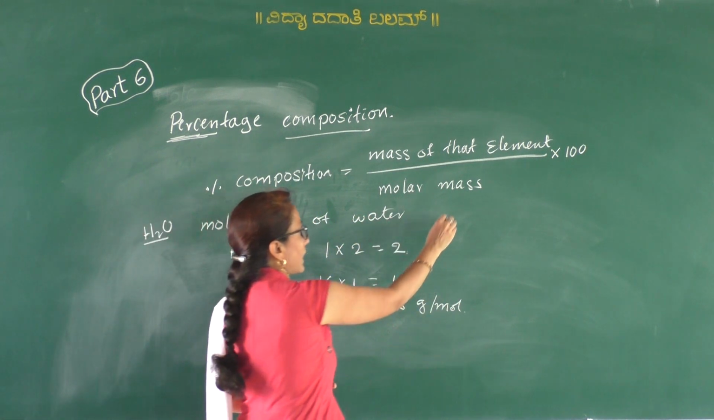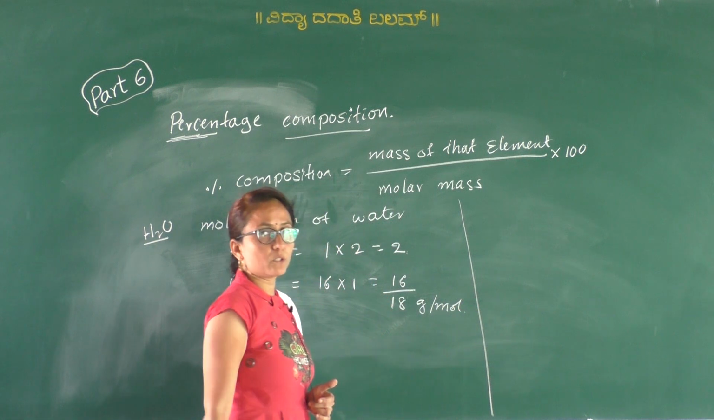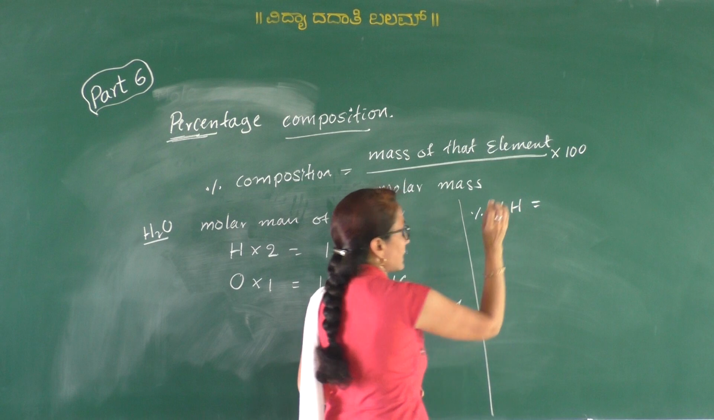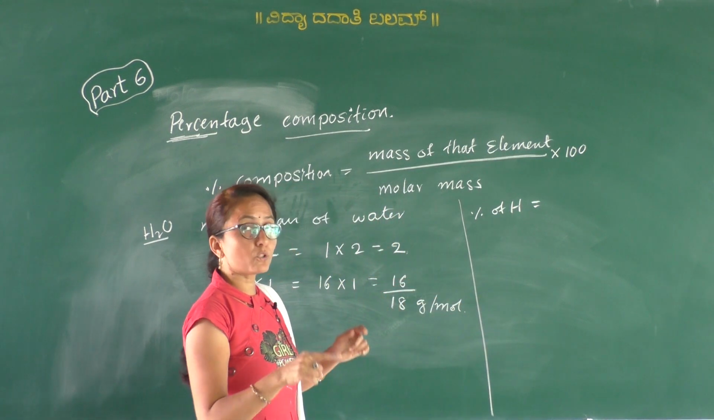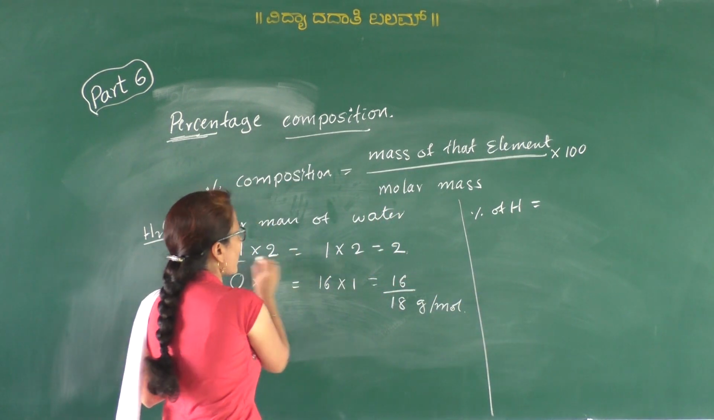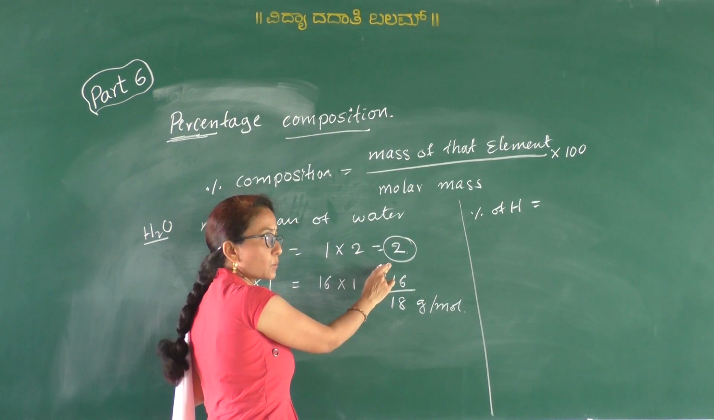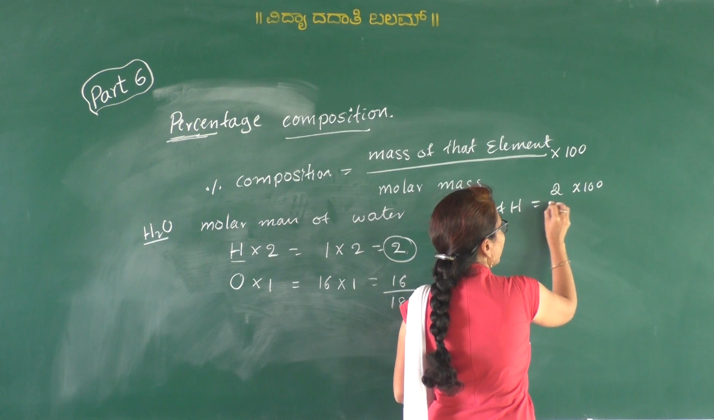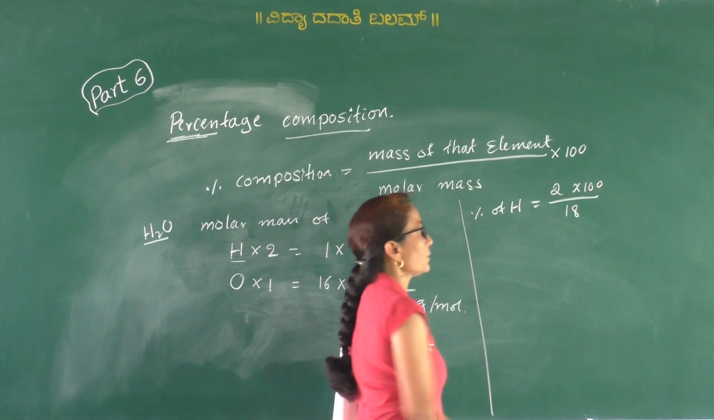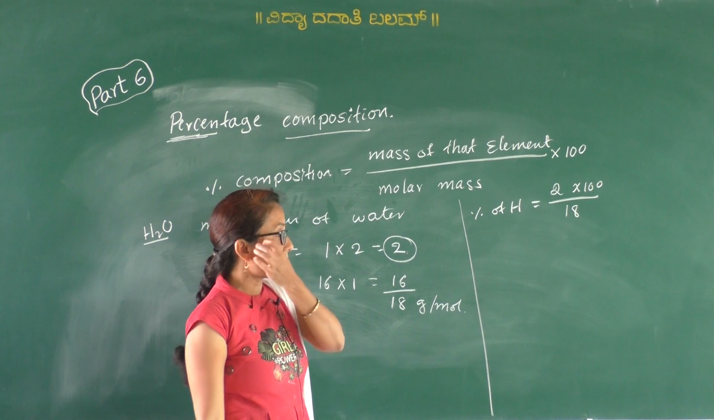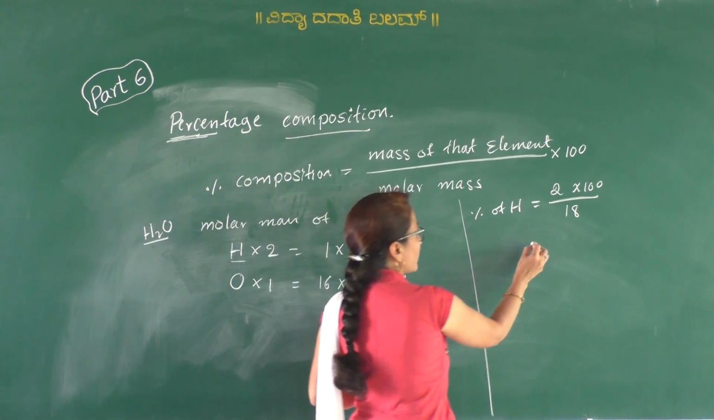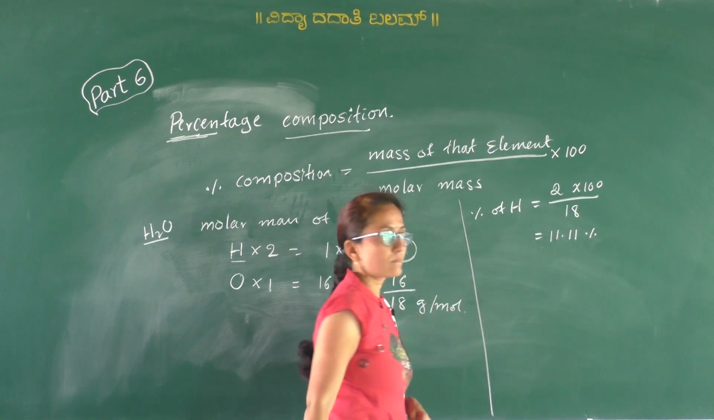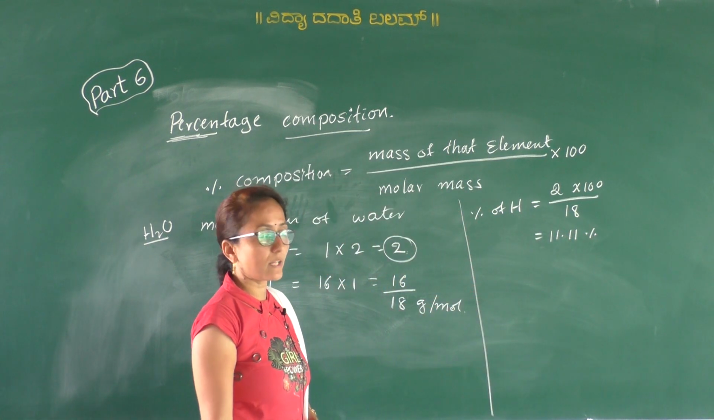Okay. Now we have to calculate the percentage of hydrogen. So percentage of hydrogen is equal to the mass of hydrogen in that compound. What is the mass of hydrogen in that compound? That is 2 grams. Therefore 2 into 100 divided by the molar mass, so 2 into 100 divided by 18. On calculating we get 11.11%.